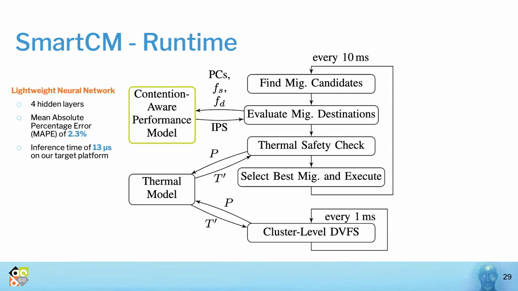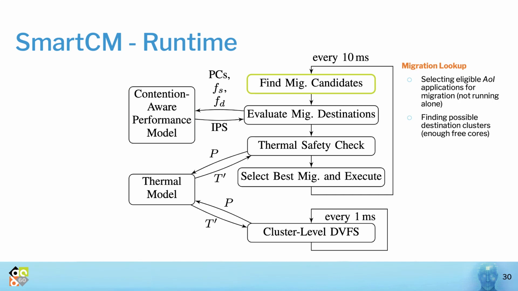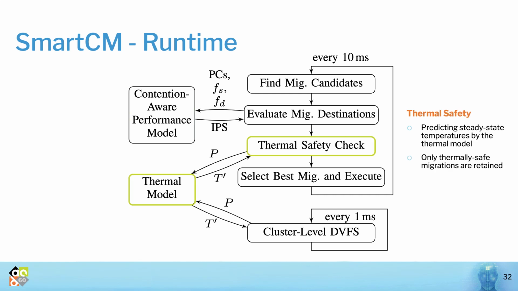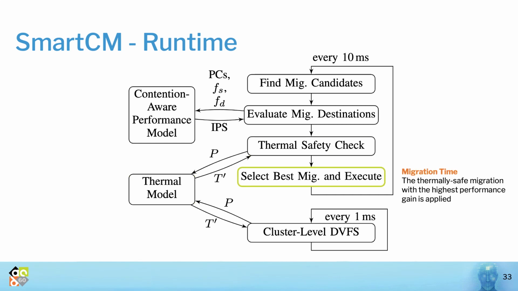At runtime, we periodically search for possible migration candidates, meaning applications that are not running alone on a cluster but have other possible destination clusters where they could be migrated. SmartCM then invokes the neural network to predict the IPS on source and destination clusters, and if a migration is found to improve the overall system performance, we check its thermal safety using our RC thermal model of the chip. At this stage, only thermally safe migrations that resulted in performance improvements are kept. From this list, SmartCM selects the migration with the highest performance improvement and executes it.